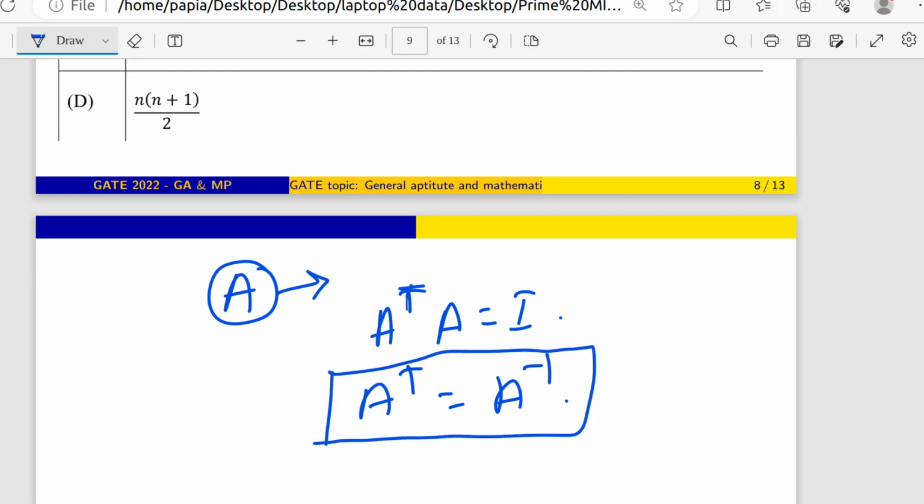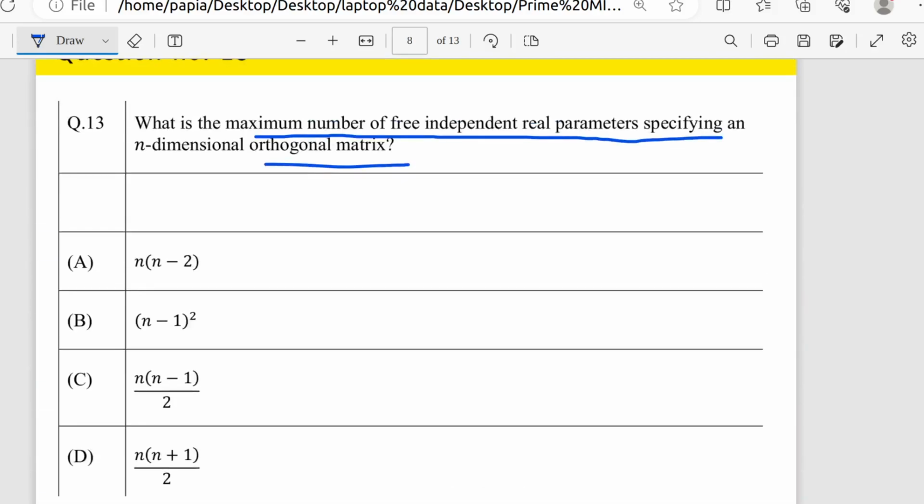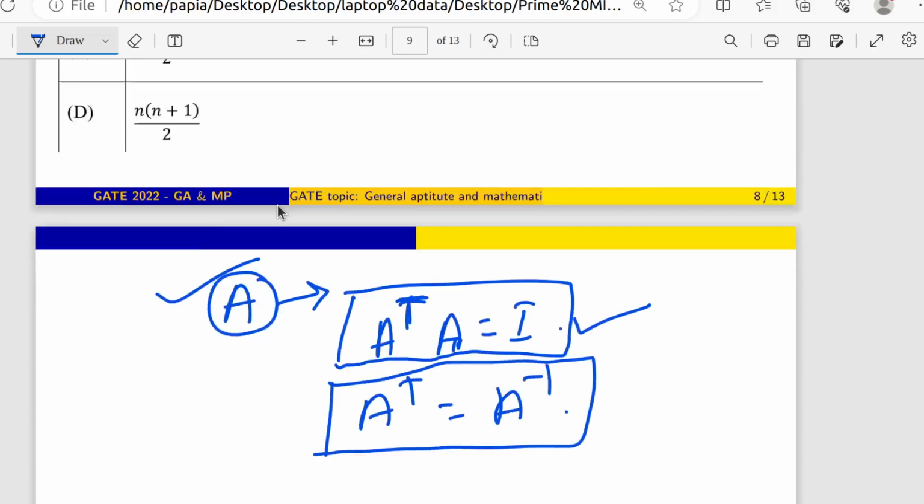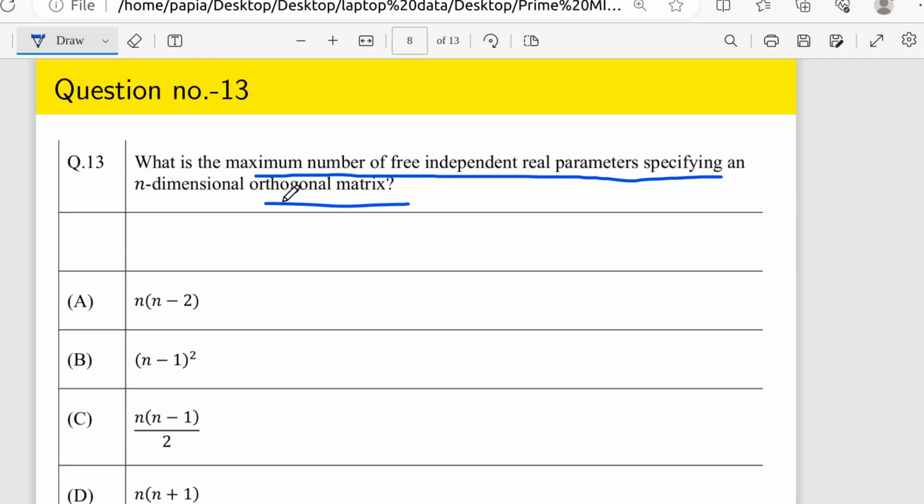So A transpose into A should be I. In that question it is already mentioned what type of matrix we are talking about, an orthogonal matrix. So whatever A will be, it should follow that type of equation. This is the main motto of our question, and the first clue is that A transpose into A should be equal to the unit identity matrix, which is I.